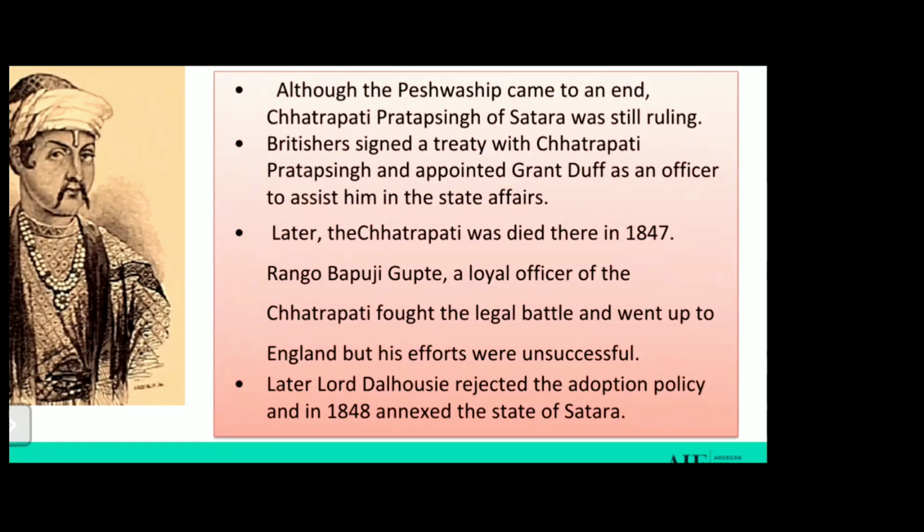After this, later, Lord Dalhousie rejected the adoption policy and in 1848 annexed the state of Satara.